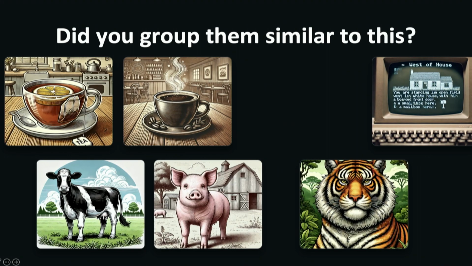All right, so even though every one of us has our own idea of what these objects are, and you may not have grouped them exactly the same, there's a really good chance you could say, coffee and tea, they're related, they're drinks, maybe I have them in a mug. There are some animals on the bottom, but two of those are usually on a farm, they're domesticated. One, the tiger, we usually don't find on farms or in our homes, right? Maybe in a zoo, maybe out in the wild, so they're related but different.